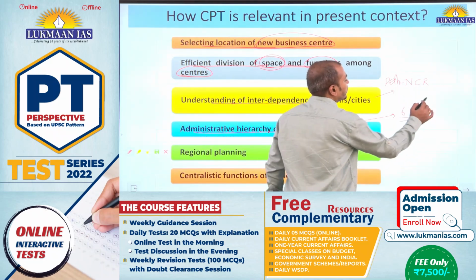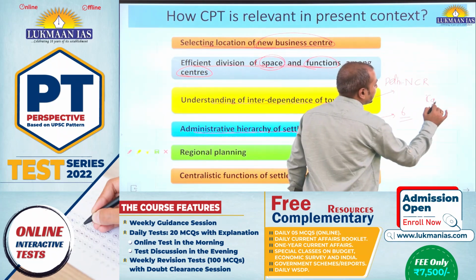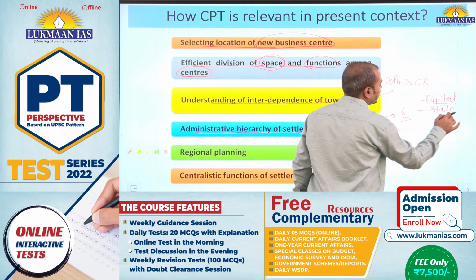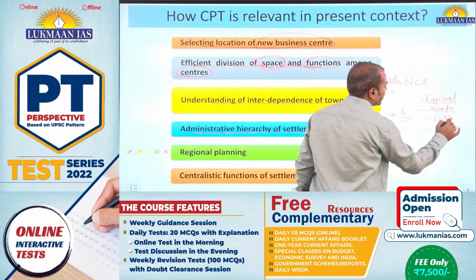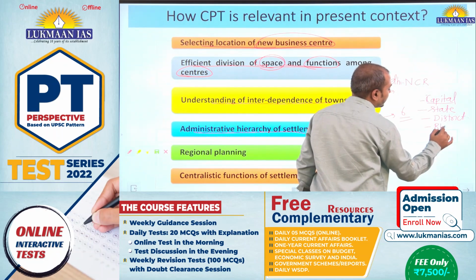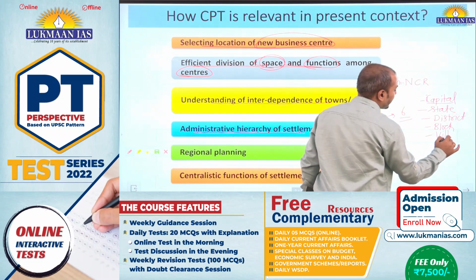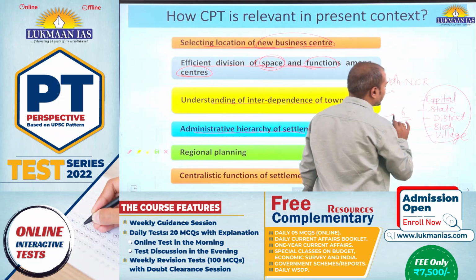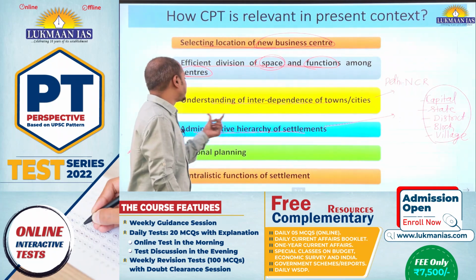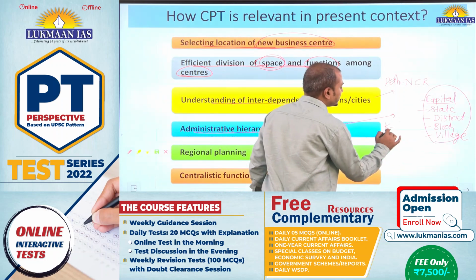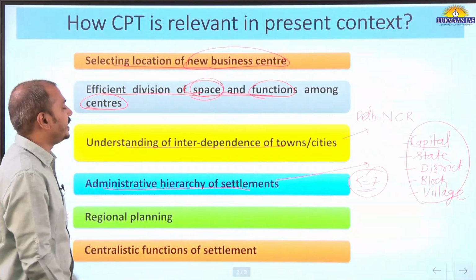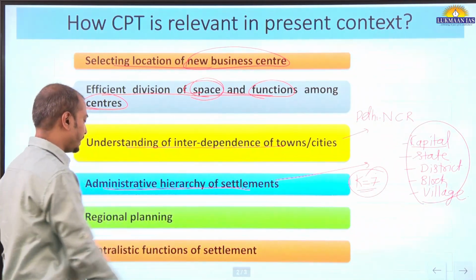So capital territory at national level, then state level, then district level, then block level, village level. In this manner there are various administrative hierarchies in India, and the K equal to 7 administrative principle given by Christaller in this theory, to some extent relates to this hierarchy also.